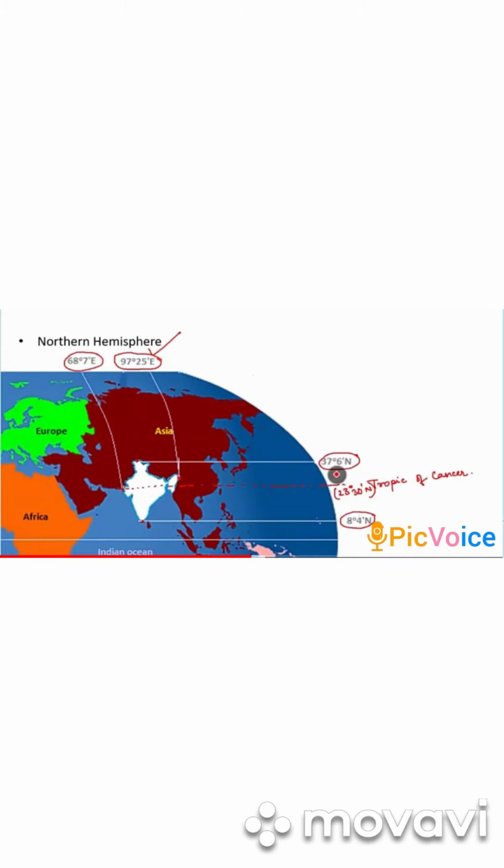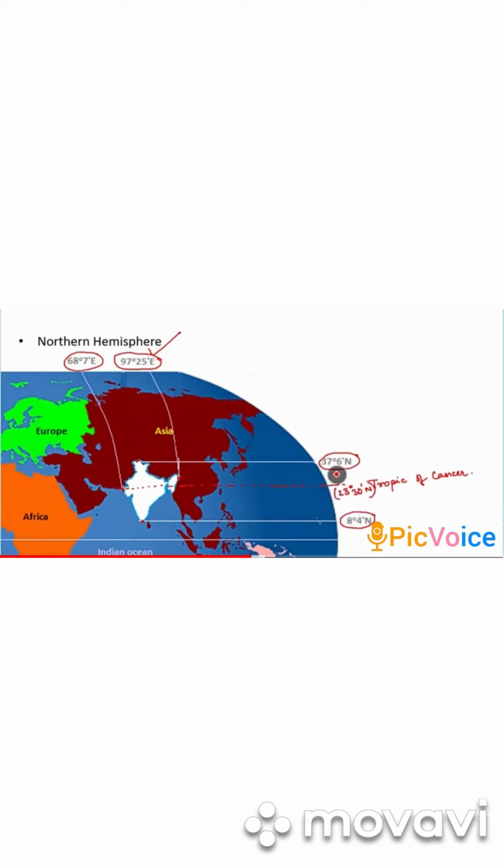Now we come to the main part. See, with the dotted lines, there is a latitude which crosses India in between, which I have explained in my previous video and just now also. Now you see the location.